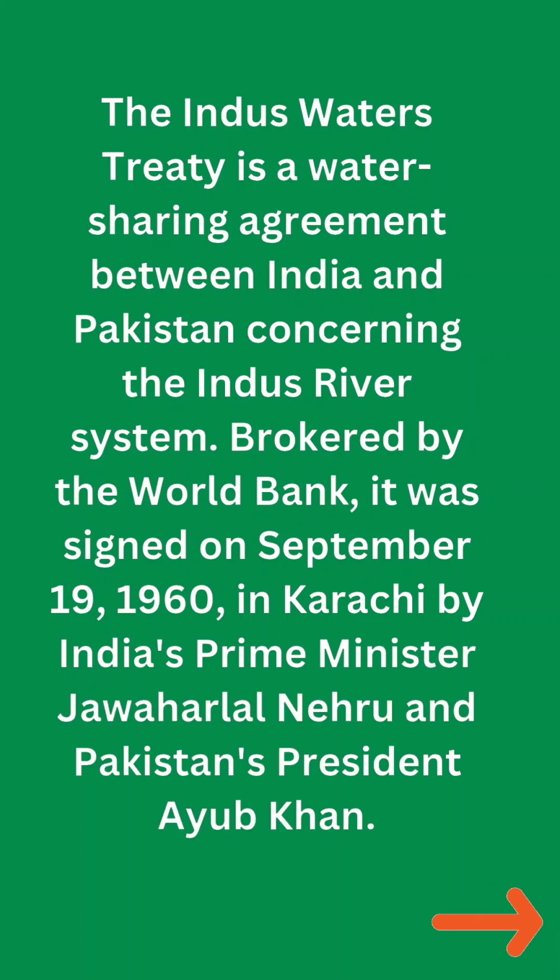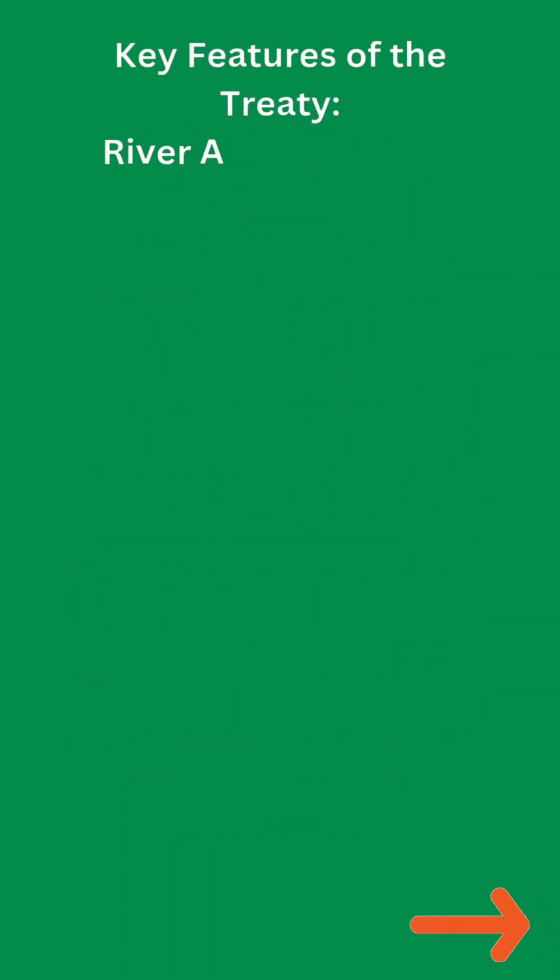Brokered by the World Bank, it was signed on September 19th, 1960, in Karachi by India's Prime Minister Jawaharlal Nehru and Pakistan's President Ayub Khan. Key features of the treaty: river allocation.